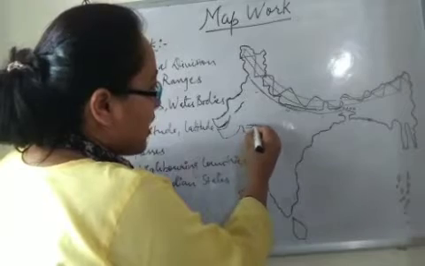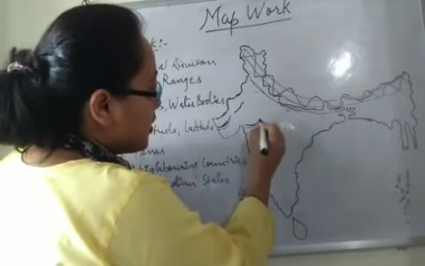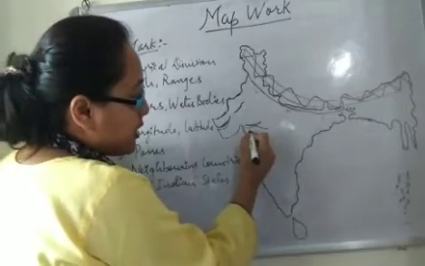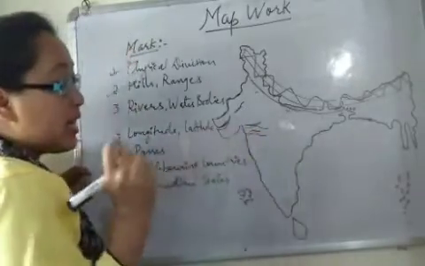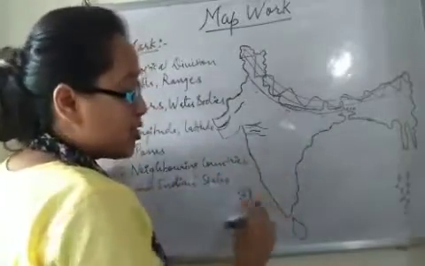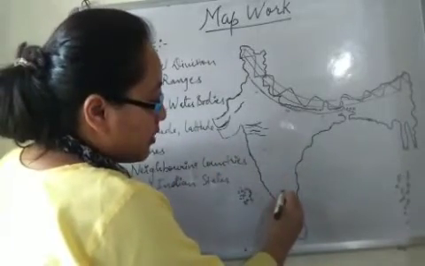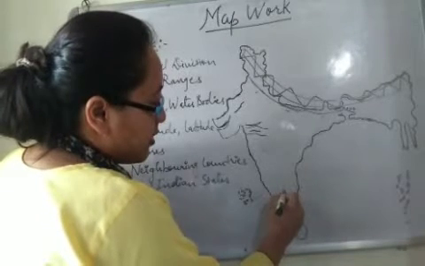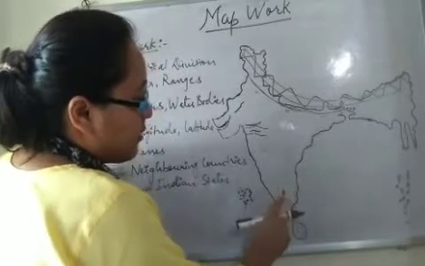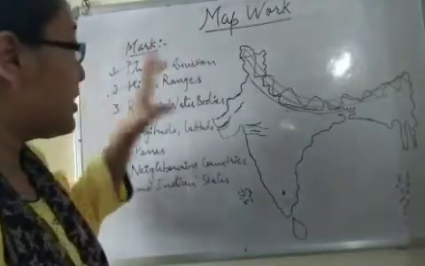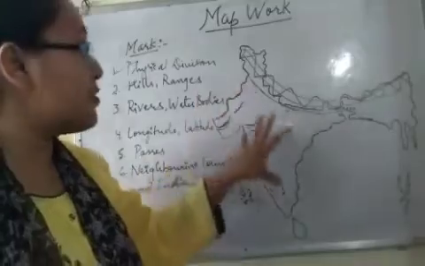So here we have Vindhya range, and just below it, between Tapi and Narmada, we have Satpura range, right? Now next we have Nilgiri hill. So Nilgiri hill is somewhere here. So this is Nilgiri hill, and these are the important hills and ranges.